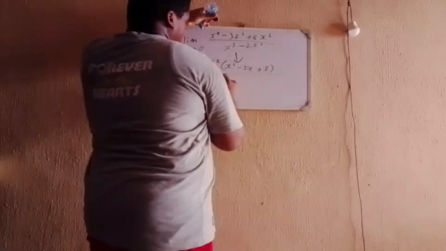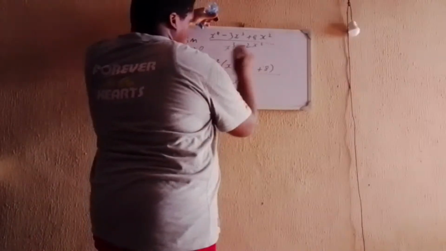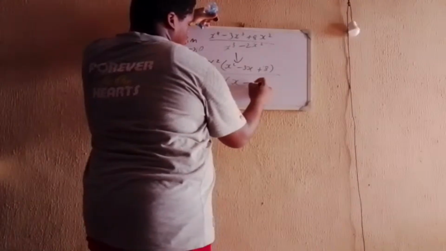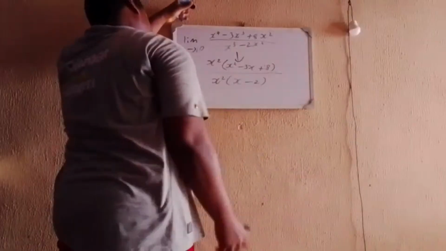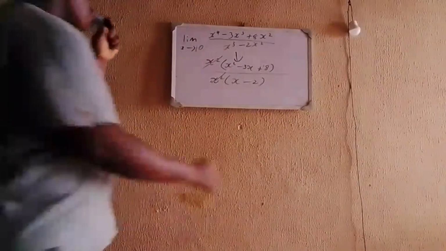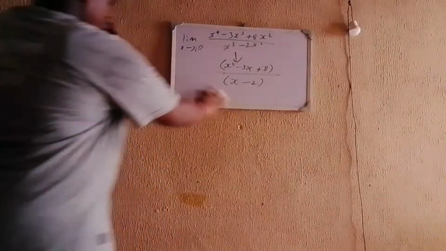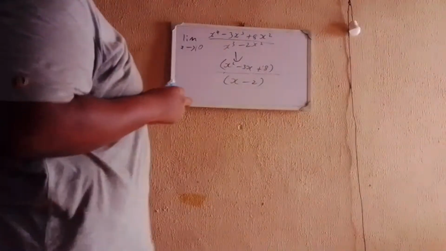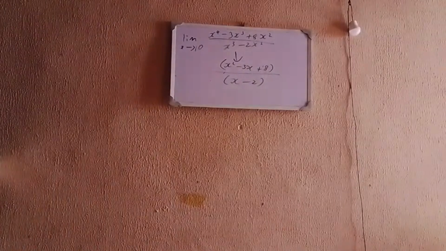All divided by, if you factor out x squared from the denominator, x cubed divided by x squared is x, and minus 2x squared divided by x squared is minus 2. So now if you notice, there's x squared in the numerator and x squared in the denominator. So I'll cancel those x squareds, and you're left with x squared minus 3x plus 8 divided by x minus 2.